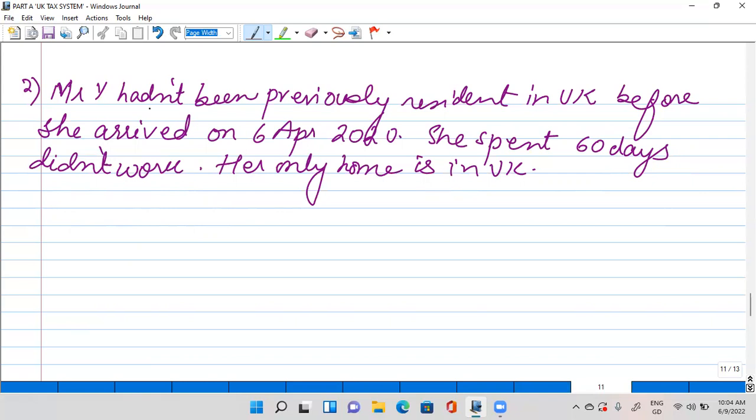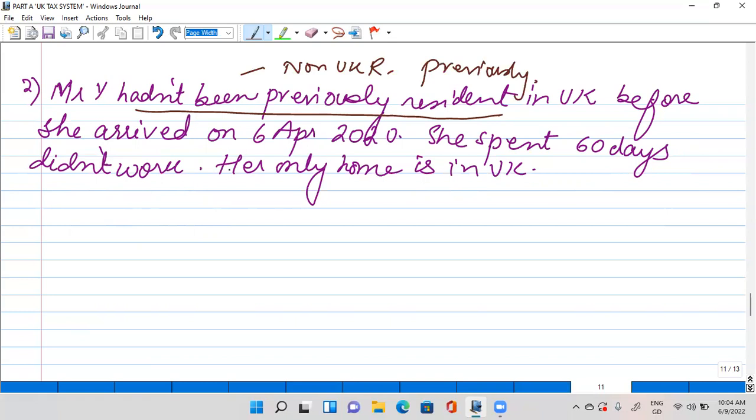Second one, Ms. Y had not previously been resident. It means that previously she was a non-UK resident. Before she arrived on 6th April 2020, she spent 60 days, didn't work. Her only home is in the UK. So again, she is arriving in the UK. It's mentioned over here.